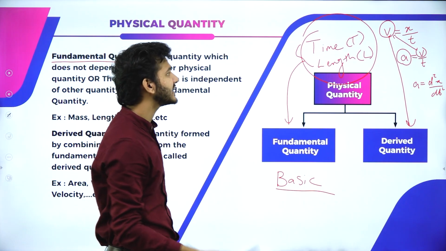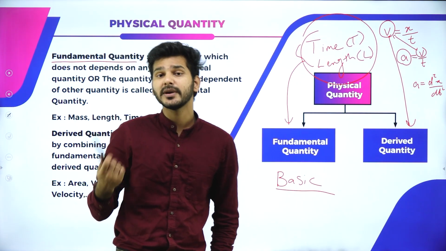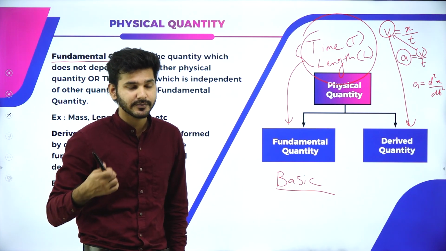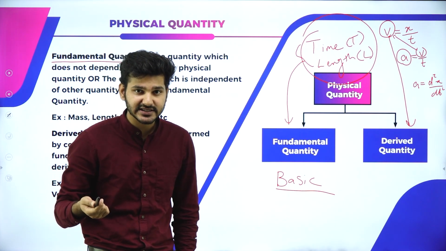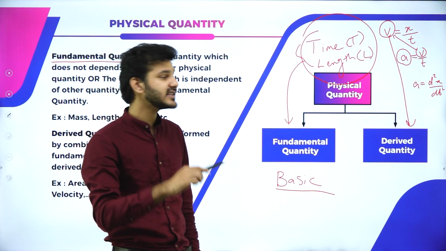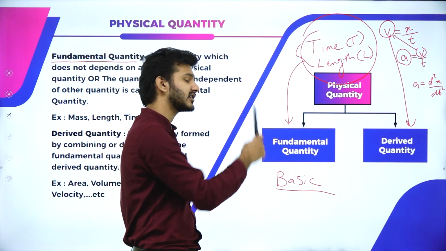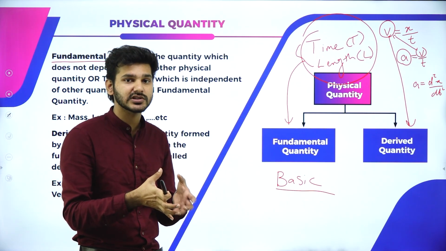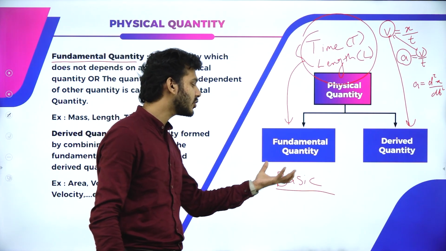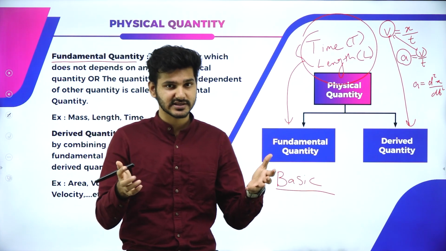So we can say that all these quantities such as velocity, acceleration, momentum, and all these other quantities which are derived from the fundamental quantities are known as derived quantities or derived units, and the other factors which are used in the making of these derived quantities are known as basic quantities or fundamental quantities. Imagine it like this.